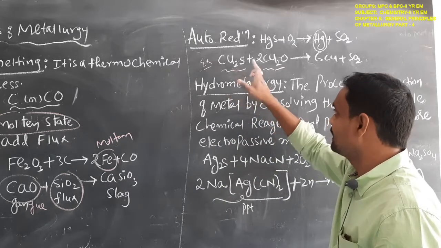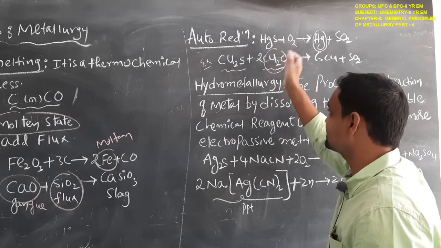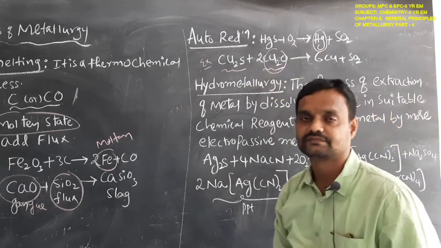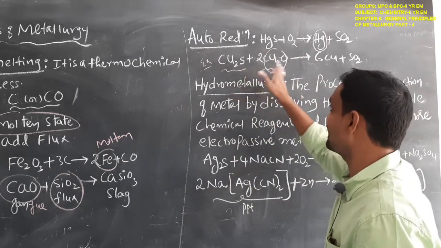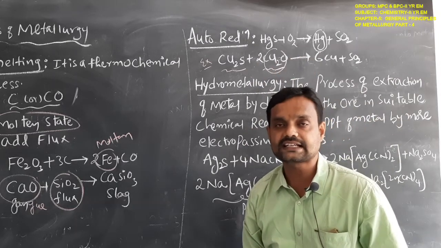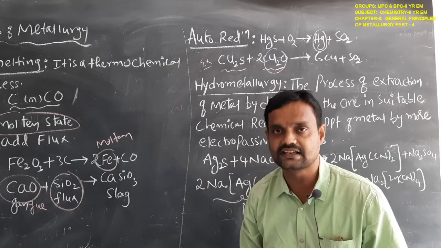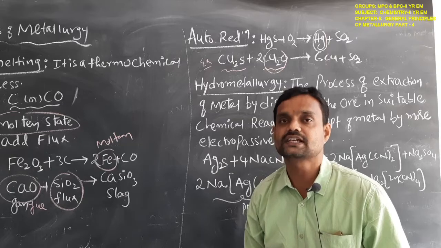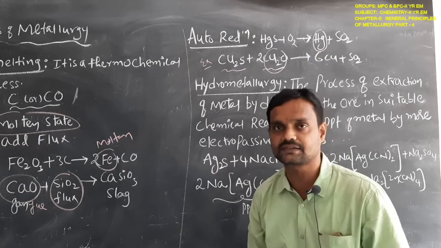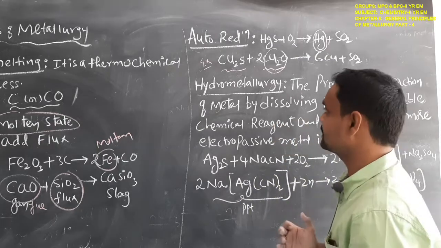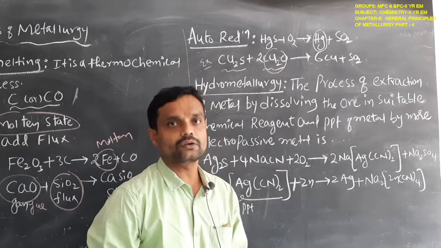So cuprous sulfide reacts with cuprous oxide, which acts as a reducing reagent for the extraction of copper. Okay students? So in copper extraction, the sulfide form and the oxide form act as reducing reagents. So it is called auto reduction, self reduction. The same metal acts as a reducing reagent, and that is called auto reduction or self reduction. This is used in the extraction of copper from its ore.